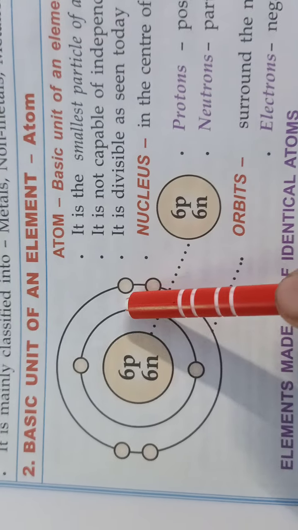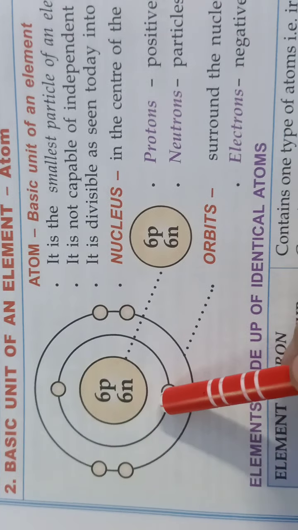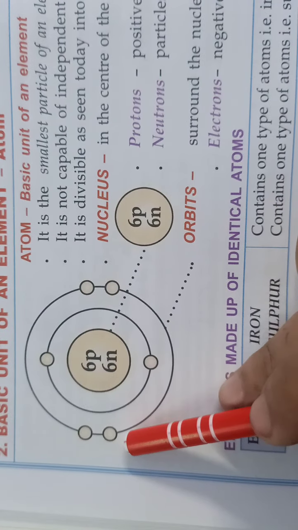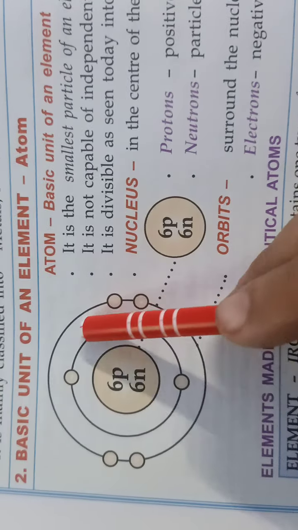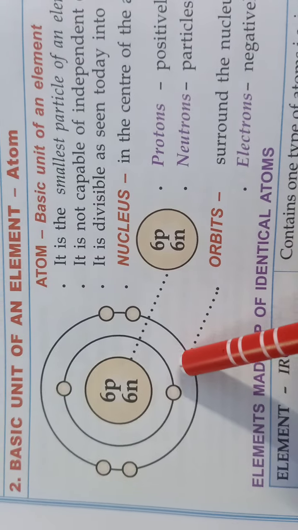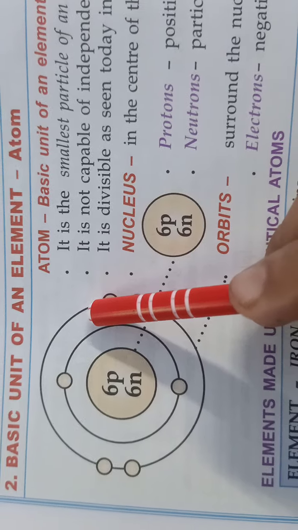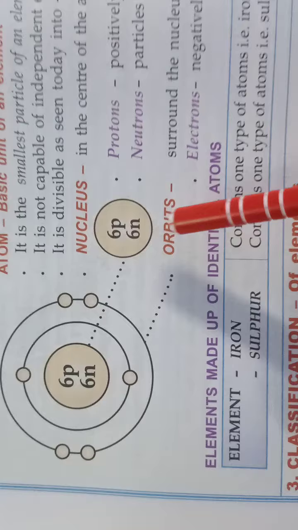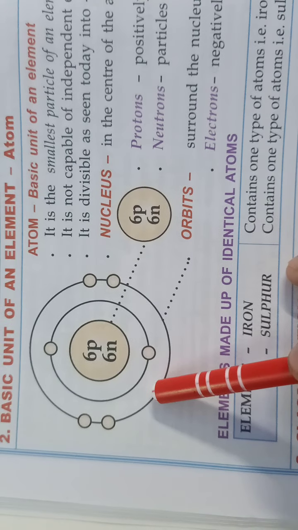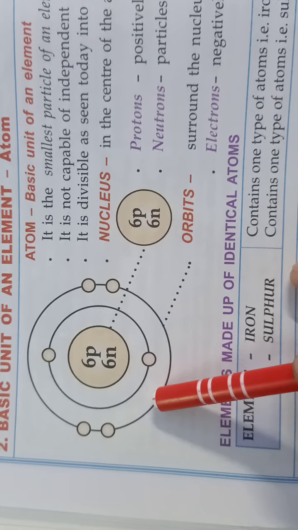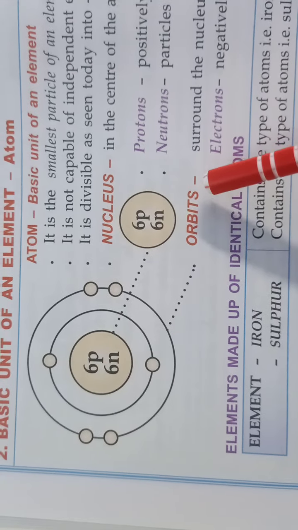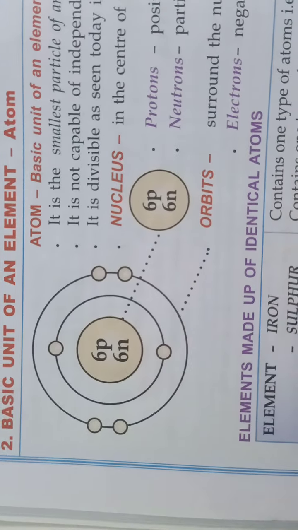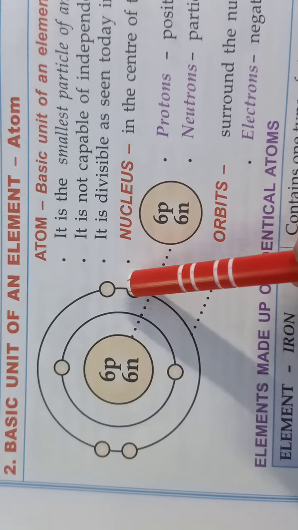Electrons revolve around the nucleus in a fixed path. This fixed path is known as an orbit. That means orbits surround the nucleus, in which electrons revolve.